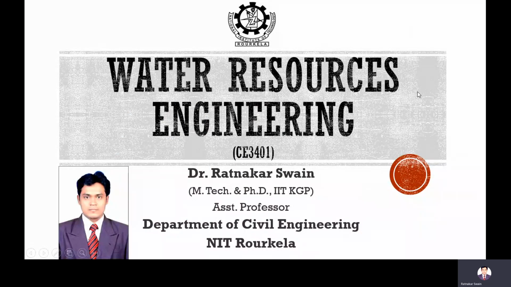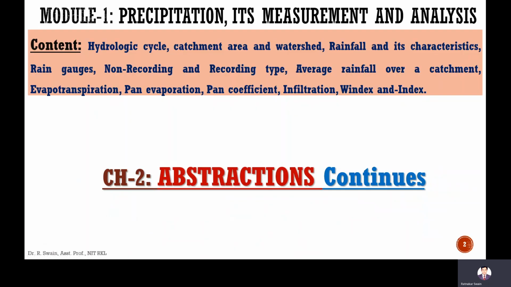In the subject water resource engineering, today I want to continue the abstraction. Today is the last portion of this module that I want to discuss, the remaining portion of this chapter, that is abstractions.